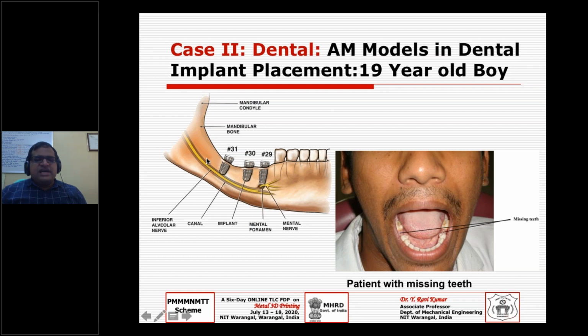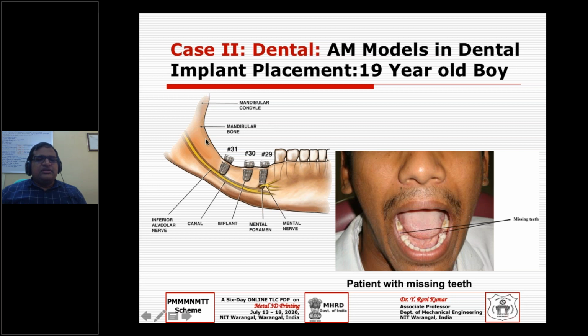But my challenge here is I want to drill a hole without damaging my root canal or inferior alveolar canal. So that is my challenge. So how to do it? The only way of doing it is through 3D printing, and of course with the CAD or image processing software.